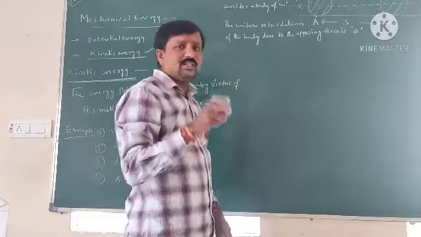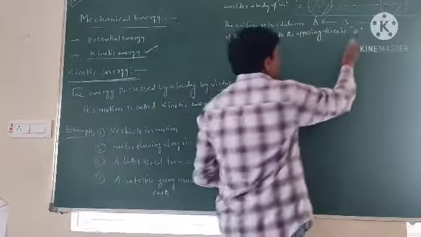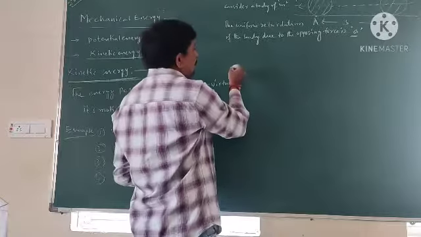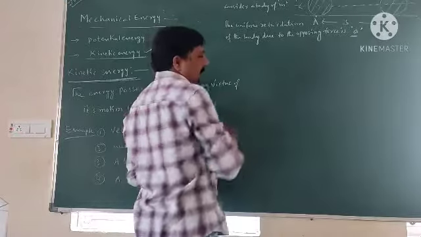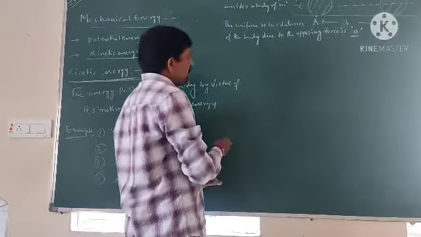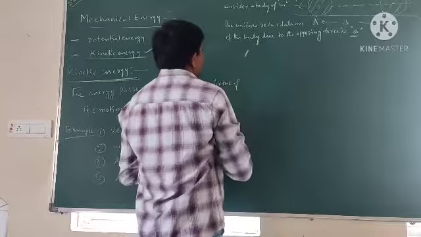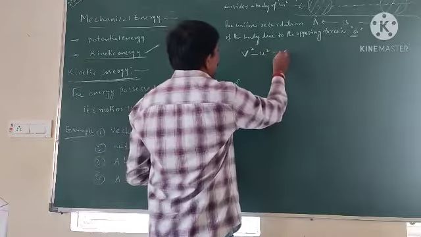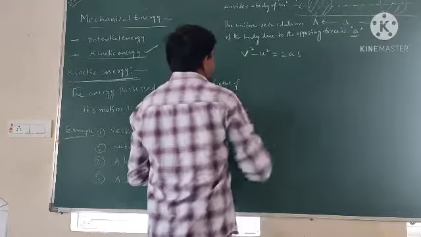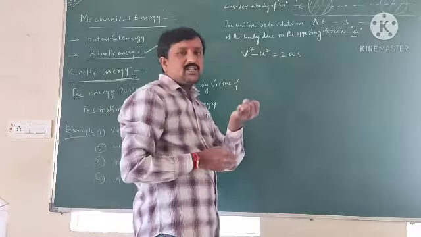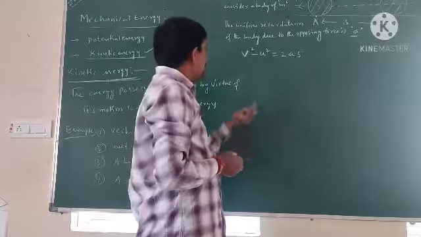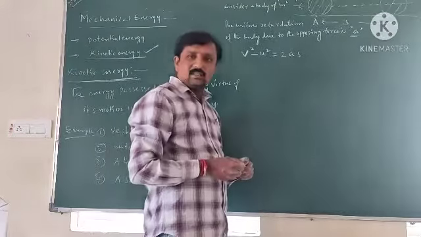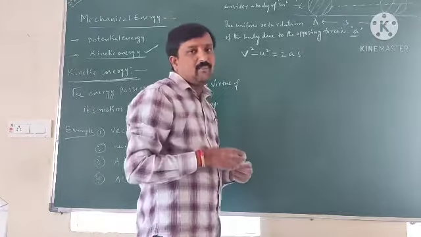By kinematic equations, we have to find the acceleration, the retardation, of the body. We use v square minus u square is equal to 2as. We know the kinematic equations: v is equal to u plus at, s is equal to ut plus half at square, v square minus u square is equal to 2as.